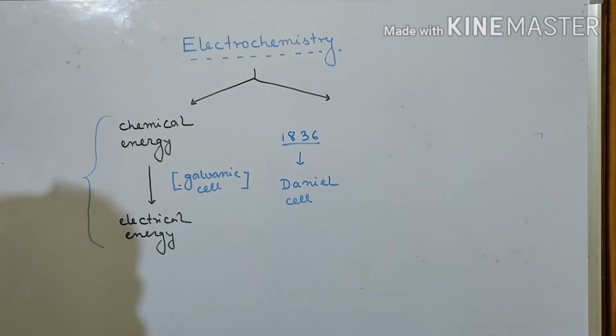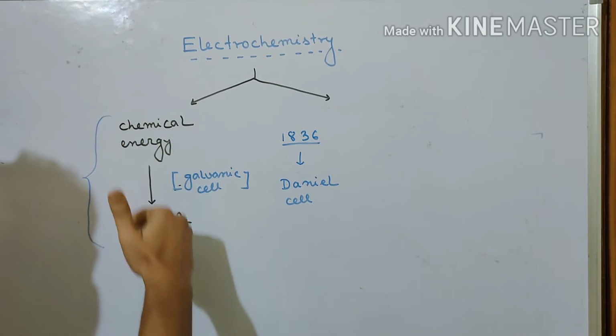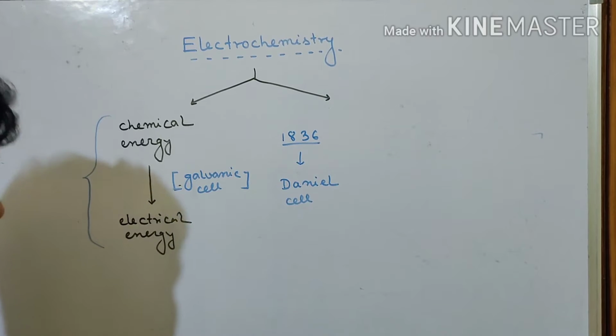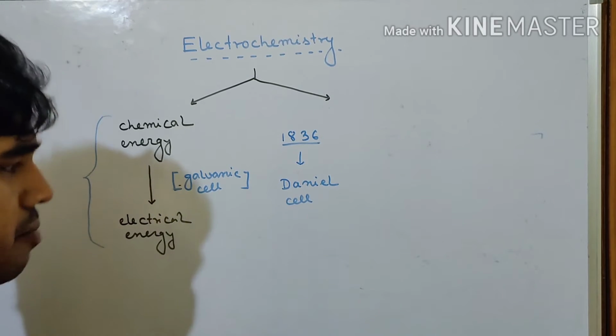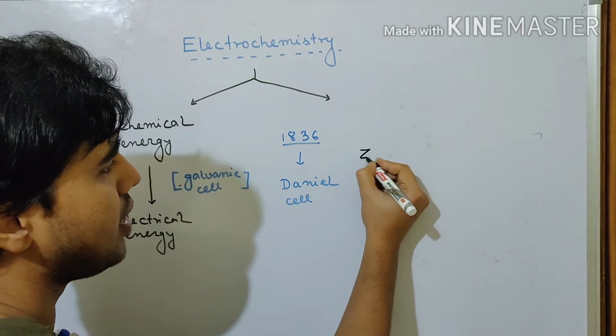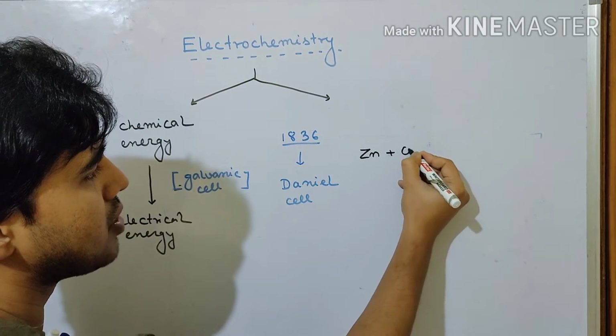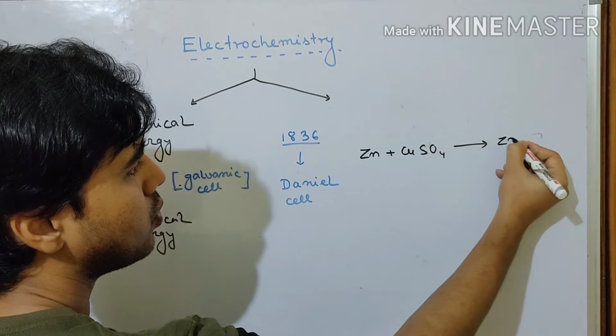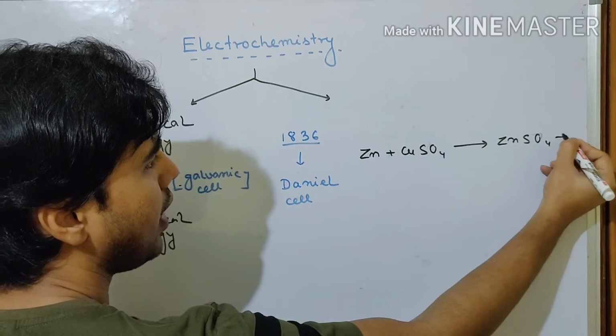With the help of this cell, it has been shown how chemical energy can be converted to electrical energy. How is it done? For that, we will choose a very simple reaction. We will take zinc plus copper sulfate, giving rise to zinc sulfate and copper.